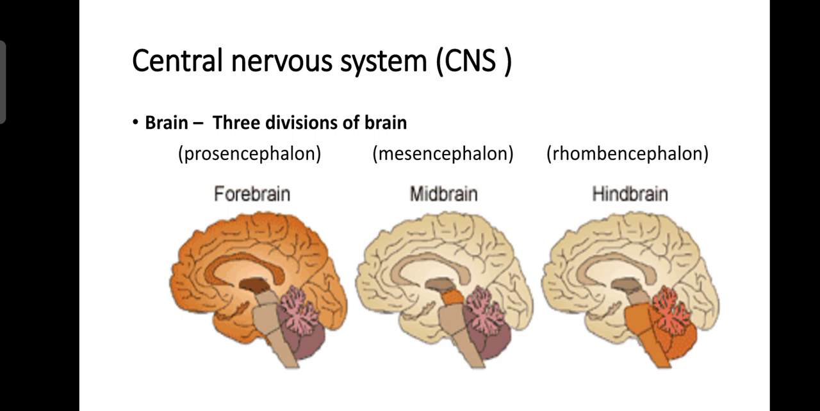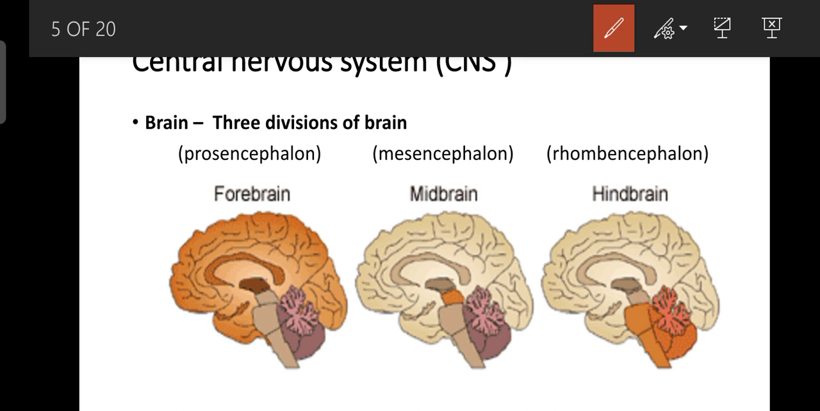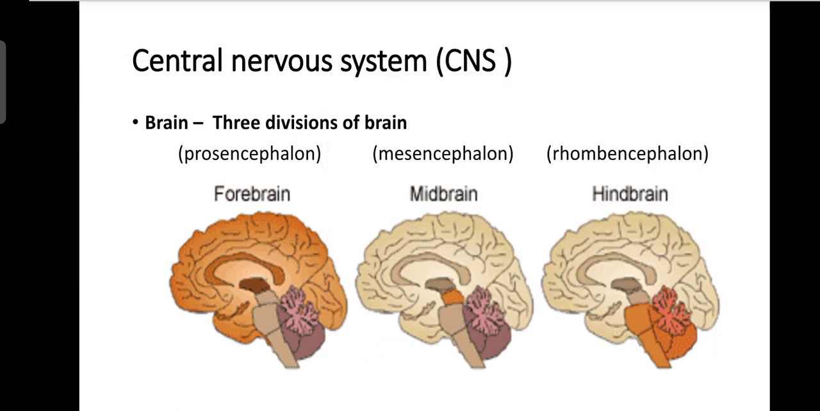mesencephalon, midbrain, rhombencephalon, hindbrain. As you see in this picture, this darker area is known as forebrain, and this darker area is midbrain. Okay, and this area is hindbrain. You understand this? I explained it to you.